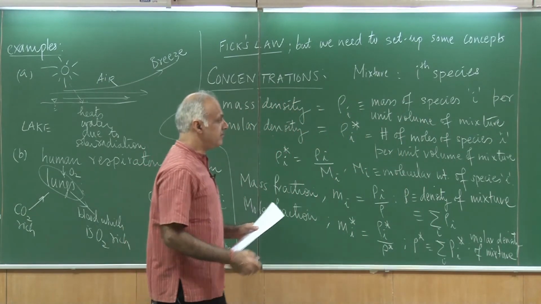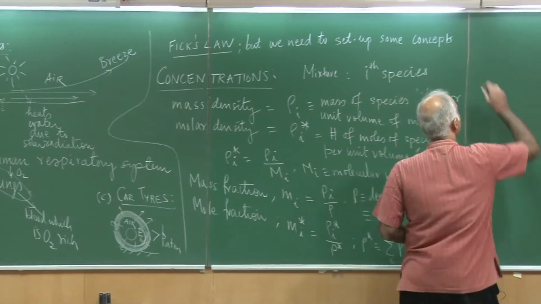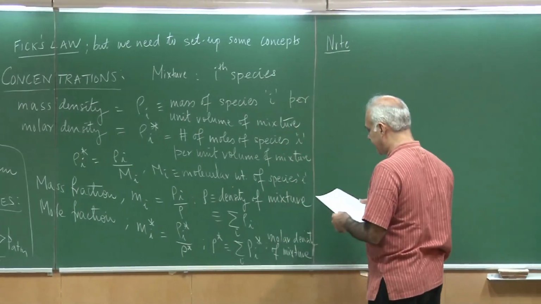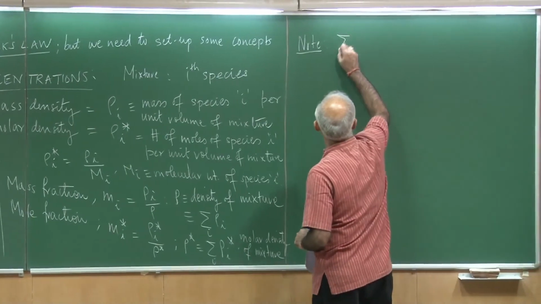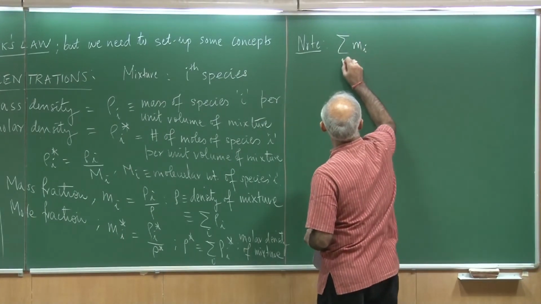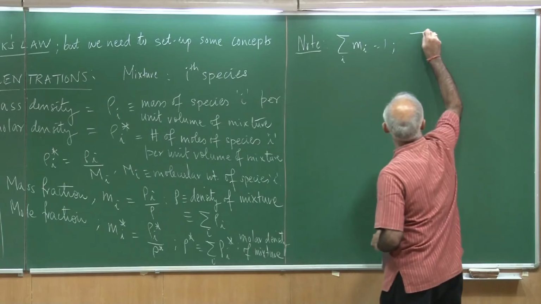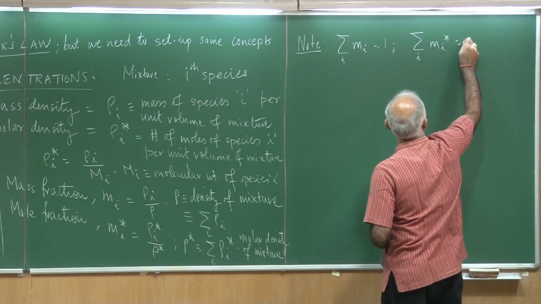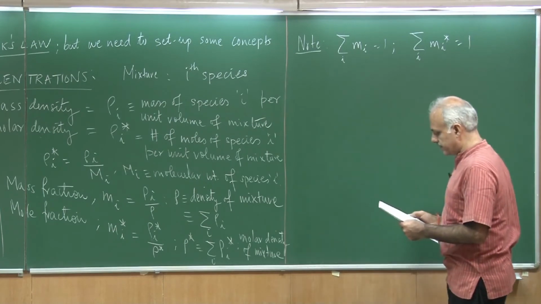All right. We can also see simply from arithmetic that the summation of all the mass fractions should add up to 1, and likewise all the mole fractions should also add up to 1.